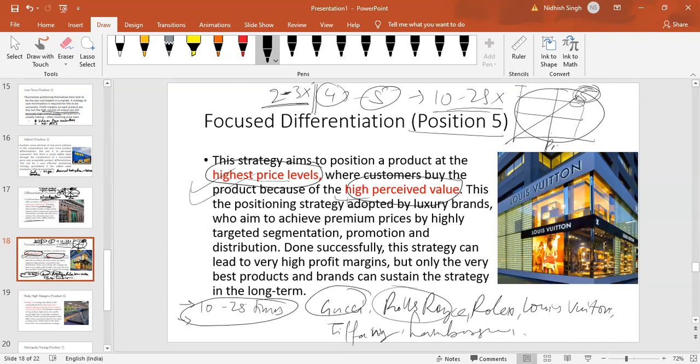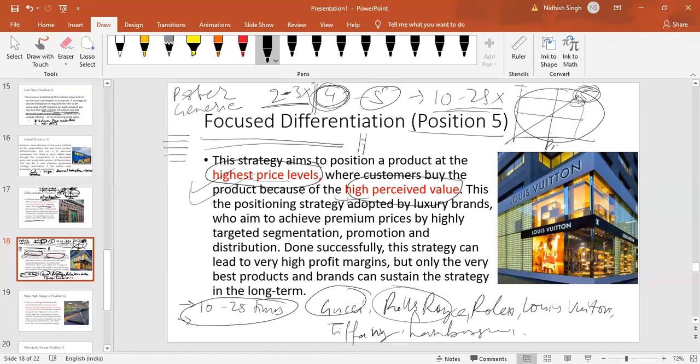And how do you know this? There, Porter helps you. Porter's generic model helps with that, right? Because that tells you that focus differentiation is for a very narrowly defined segment. Whereas position number 4, right? We were talking about earlier. This is for customization for all segments.